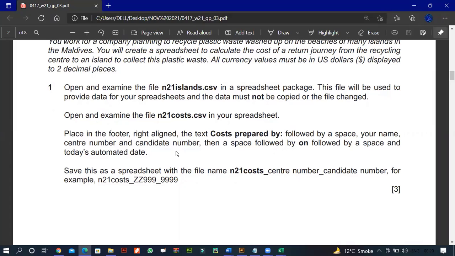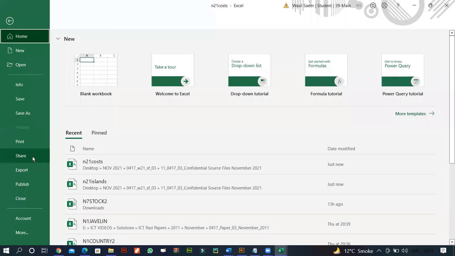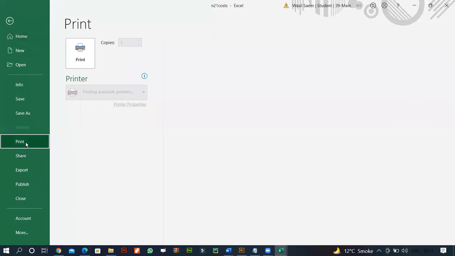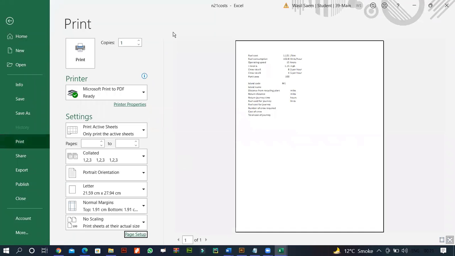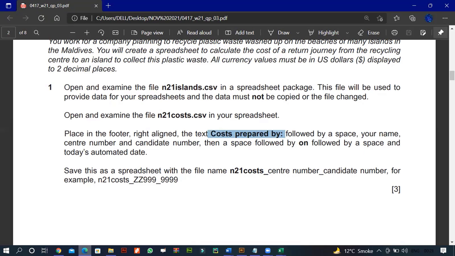Place in the footer, right aligned, the text "Cost prepared by", then a space, followed by "by", a space, and today's automatic date. So here we go. We'll simply come into print, page setup, header and footer, footer, and we're supposed to right align and paste this.